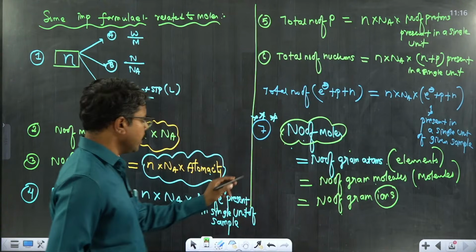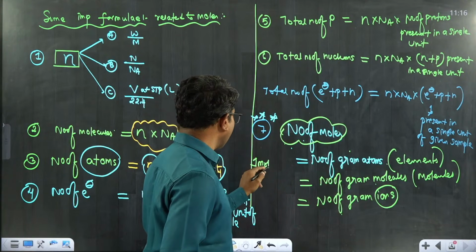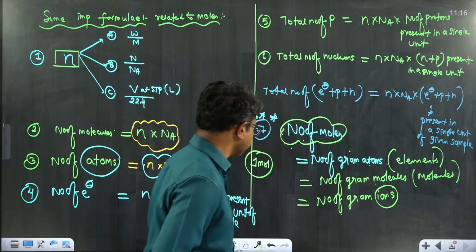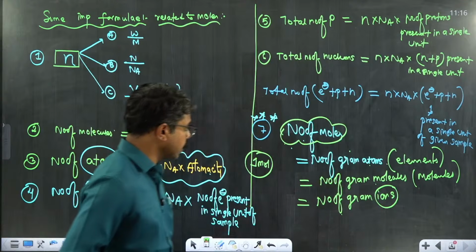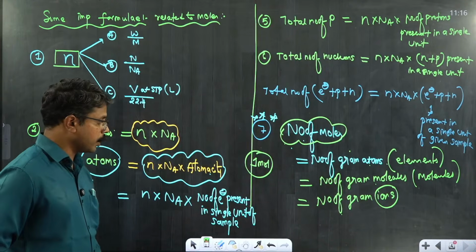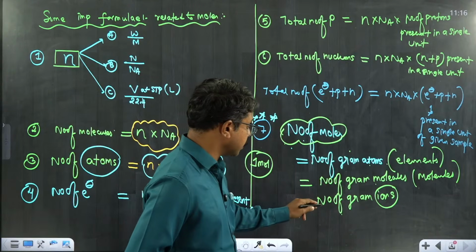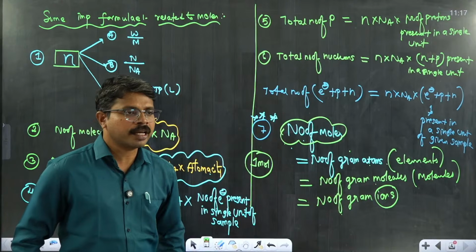Assume 1 mole of atoms is collectively referred to as 1 gram atom. 1 mole is also used to represent 1 gram molecule. 1 mole of ions is used to represent 1 gram ion. Is it okay?